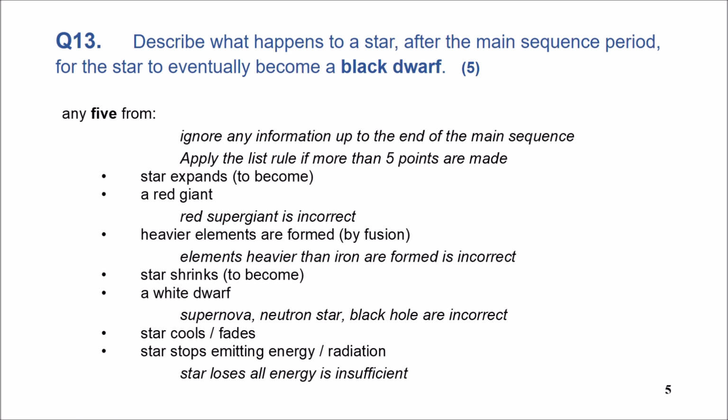Star shrinks to become a white dwarf. After it cools, it turns into a black dwarf because it won't emit any more energy or light. That's why it's a black dwarf, it cannot be seen. So: expands, red giant, heavy elements formed, star shrinks, white dwarf, starts cooling, and then stops emitting energy.